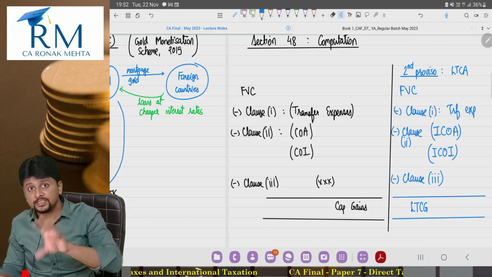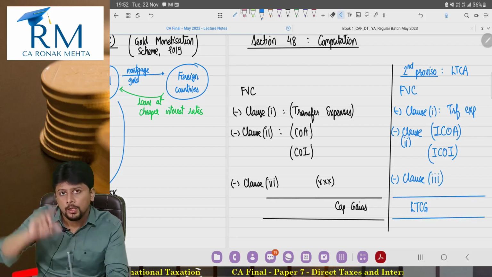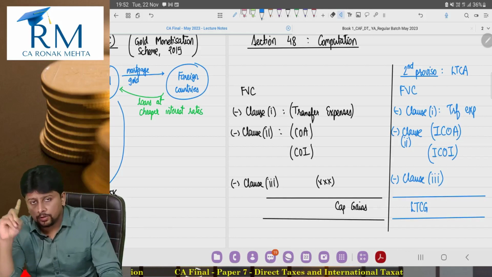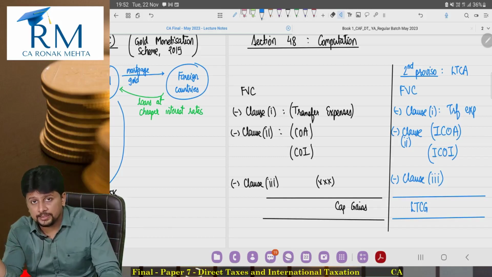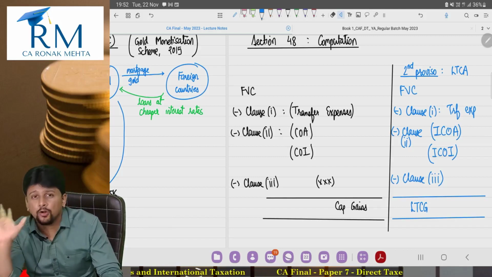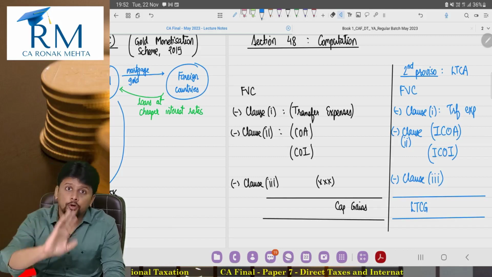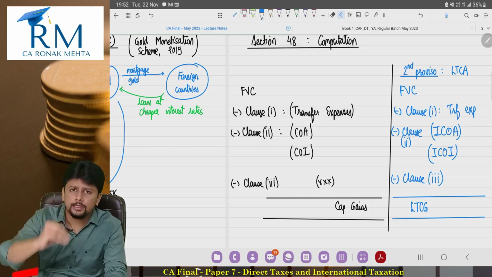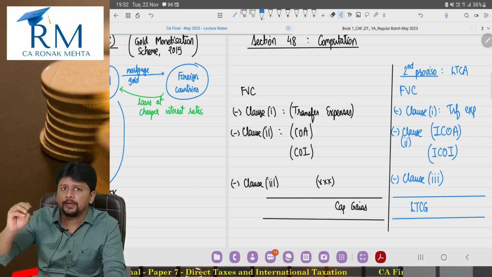So guys, now understand one more common sense thing. If the second proviso is talking about a long-term capital asset giving you long-term capital gain, it means that is specifically for long-term, and section 48's initial wordings were income chargeable under the head capital gains.